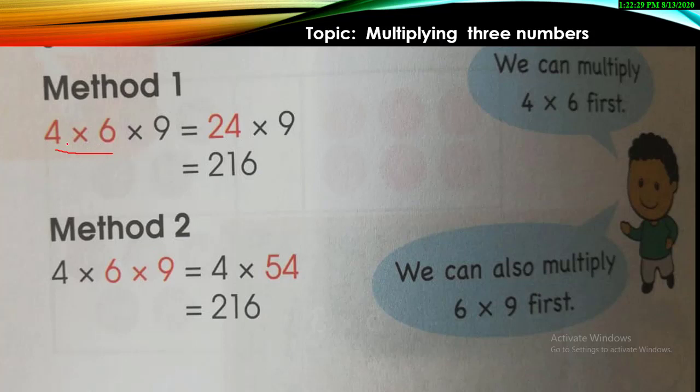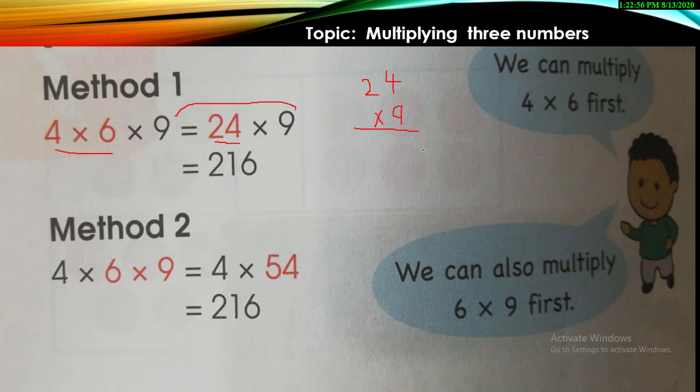So when you multiply 4 sixes are 24, you write down 24. Which number is left? 9. So this 9 will come over here, and then you will multiply both the numbers in the rough column, because you don't know the table of 9 till 24. So how are you going to multiply? You will write down 24 on the top and 9 will be over here, and then you will solve it.